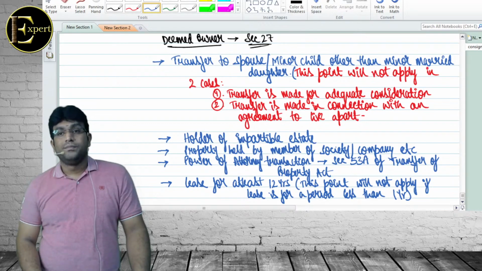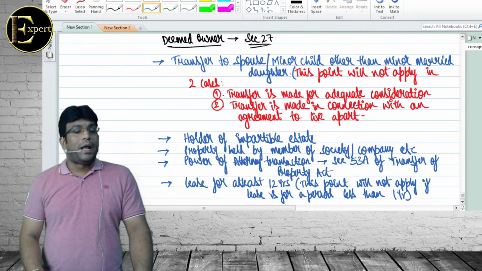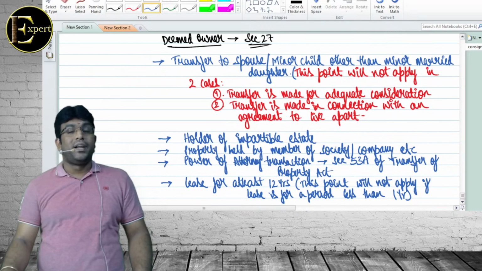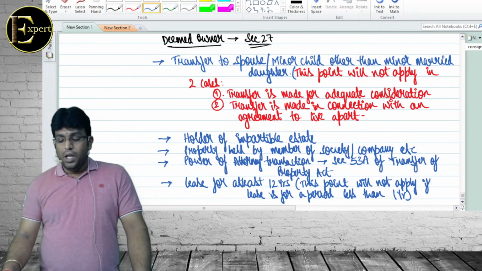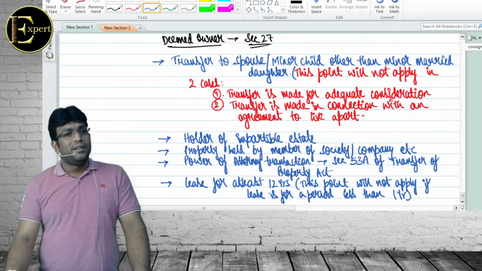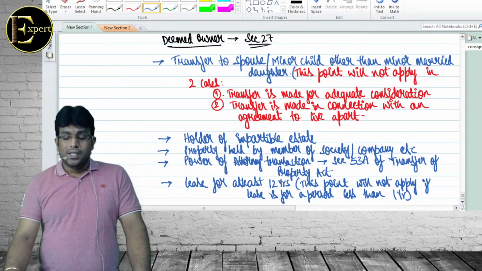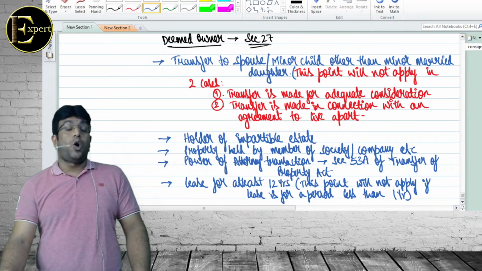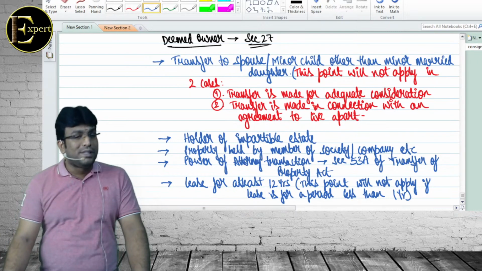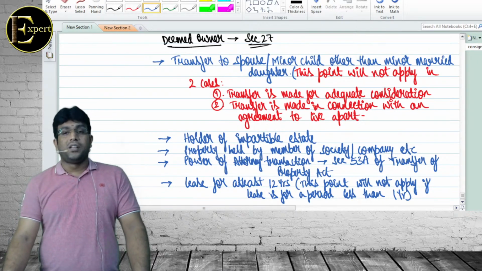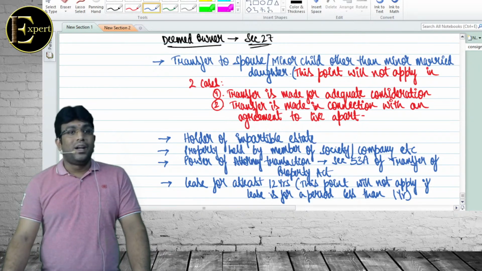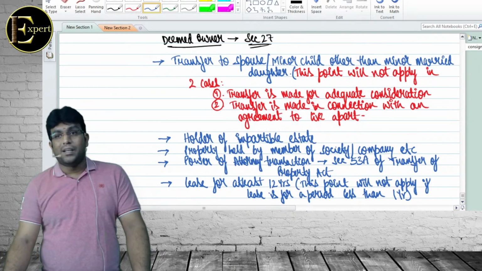What is section 22? Chargeable section for house property. How many conditions are there? 3. What are they? There must be a building or land appurtenant thereto. Assessee must be the owner. Such building or land appurtenant thereto is not occupied for the purpose of own business or profession, profits of which are chargeable to tax. And owner also includes deemed owner given under section 27.